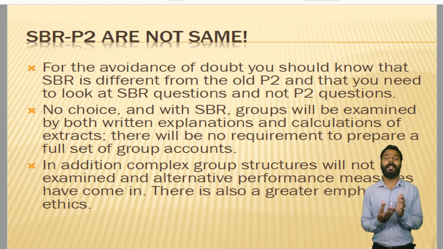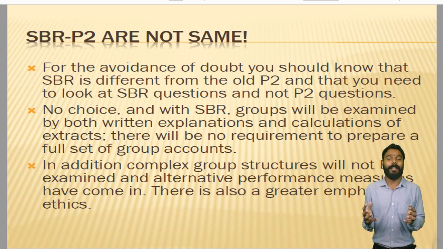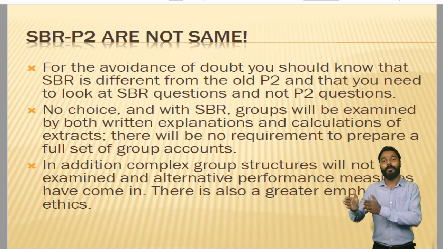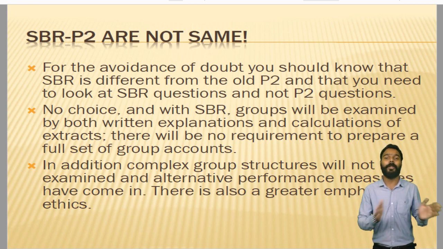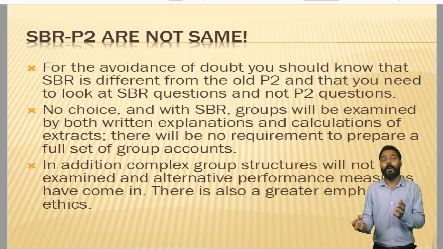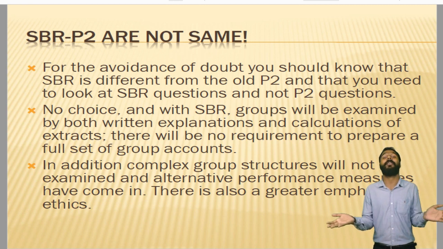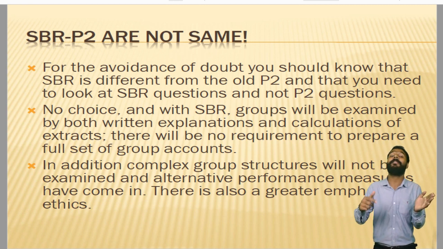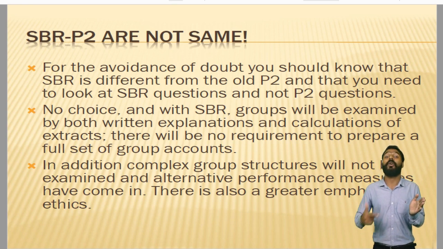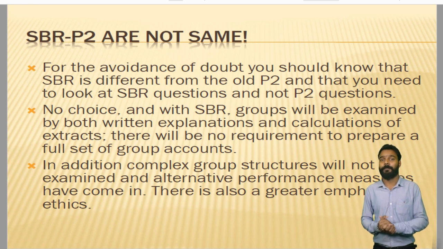In order to explain the calculations, you will need to know the relevant accounting knowledge about each and every accounting treatment. Then you can explain your calculation. Previously we used to do the calculation 100 plus 100 is equal to 200. We know that. But now we have to explain how we got the values, where you got those values 100 and 100 from, why you are adding them, why you are not deducting them. You can explain with the help of relevant accounting standards. So the knowledge of accounting standards is more important here in SBR. We can't simply mug up the formula to pass, like what we did for P2.